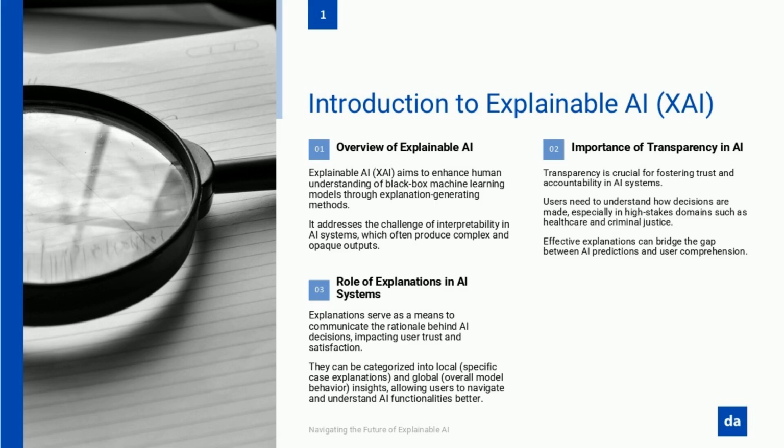Here's why this matters. AI is becoming a huge part of our daily lives, from diagnosing diseases to approving loans to helping in criminal justice systems. If we don't know how or why these systems are making decisions, we're putting a lot of trust in something we don't understand. That's why explainable AI is so critical. It's not just about understanding the tech, it's about ensuring fairness, accountability, and trust in the decisions AI makes.